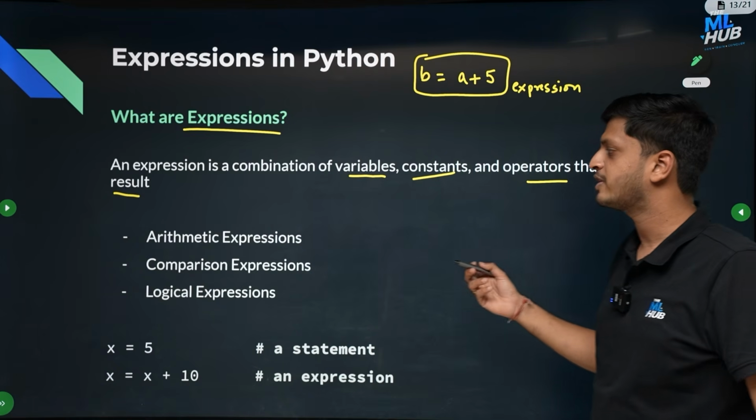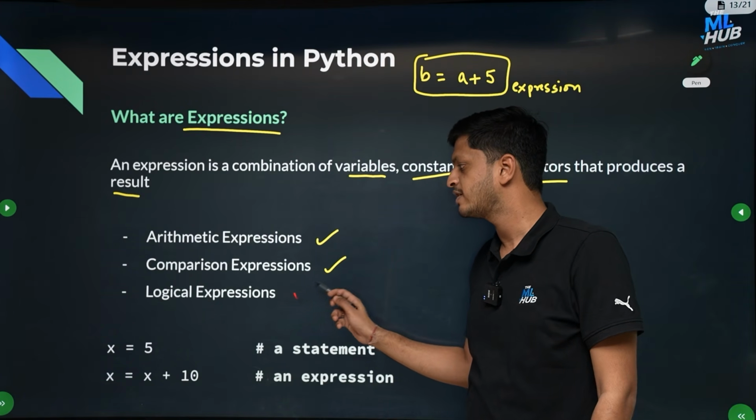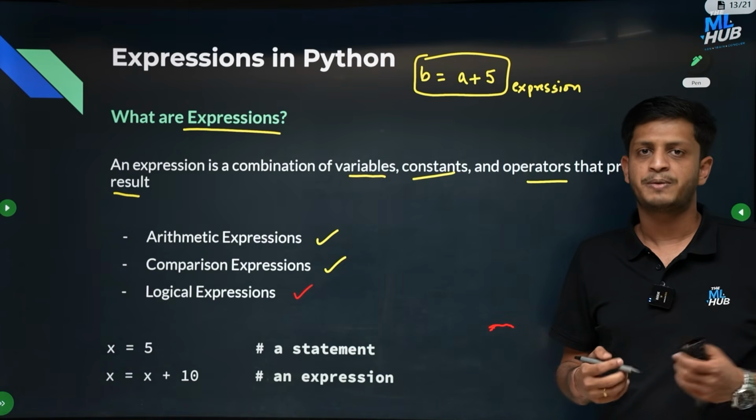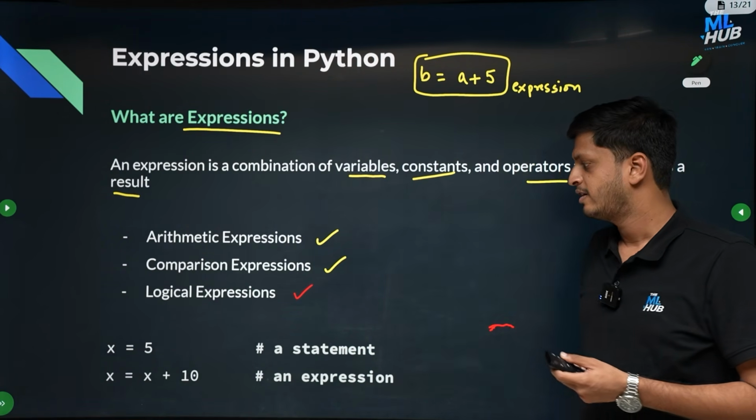There are 3 types of expressions which are possible: arithmetic expressions, comparison expressions and logical expressions. We have already seen operators in Python, so we will just use the same operators to create expressions. Let us look at that.